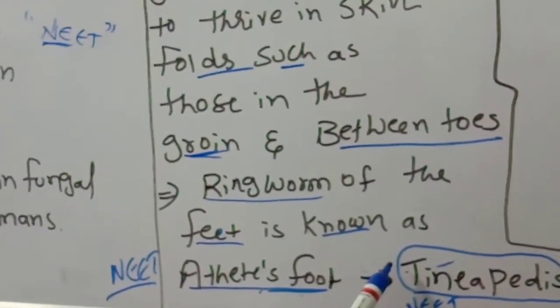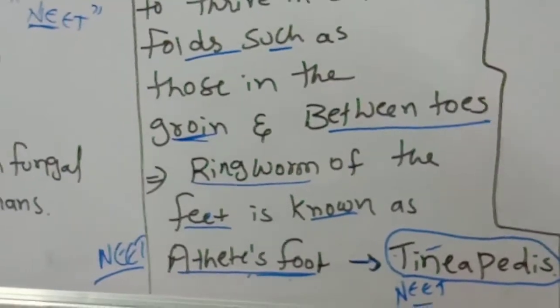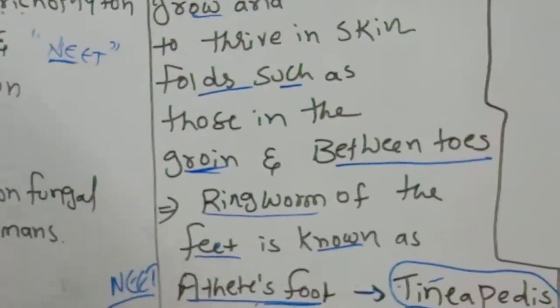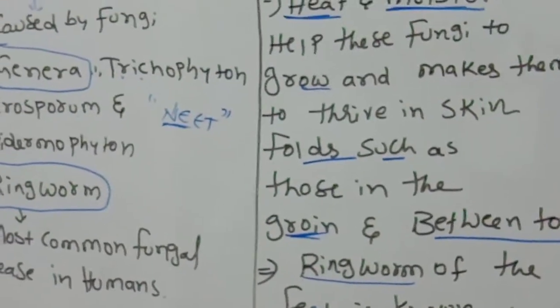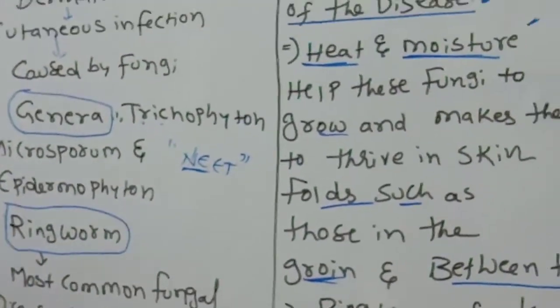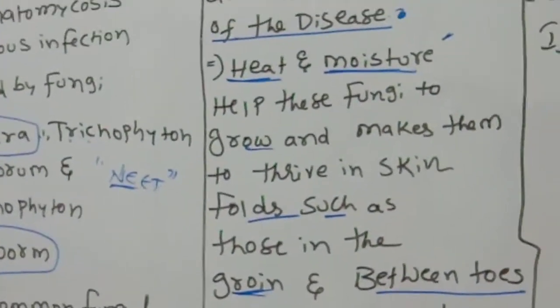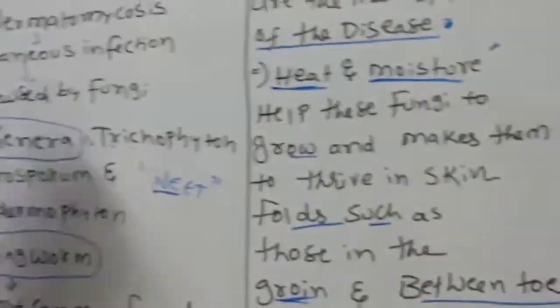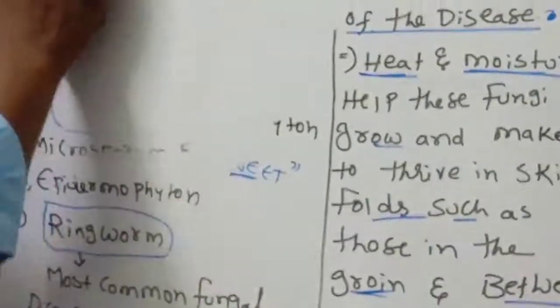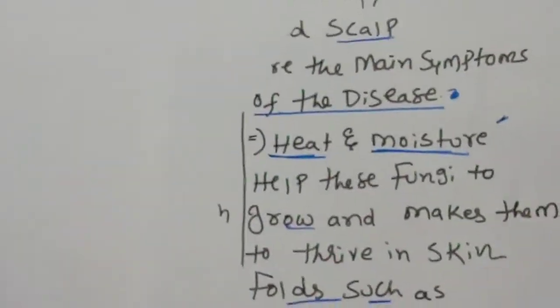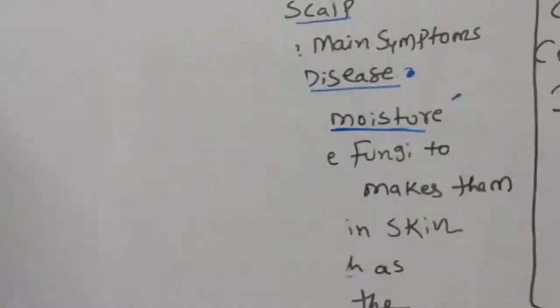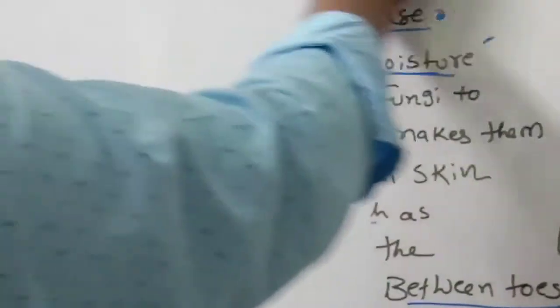Okay children, like this the fungal diseases are there in humans. Next we are going to discuss helminthic diseases. What are the helminthic diseases and how they cause problems to humans, we are going to discuss.